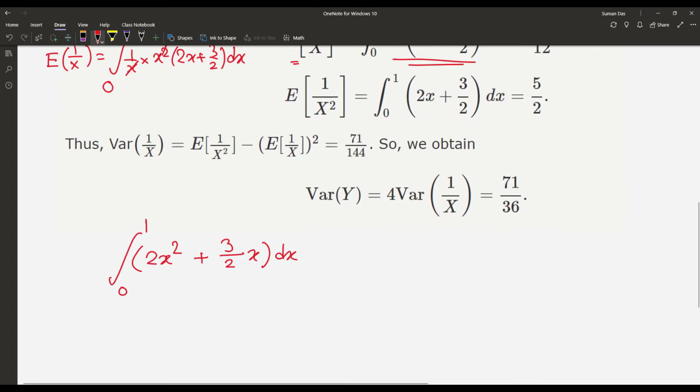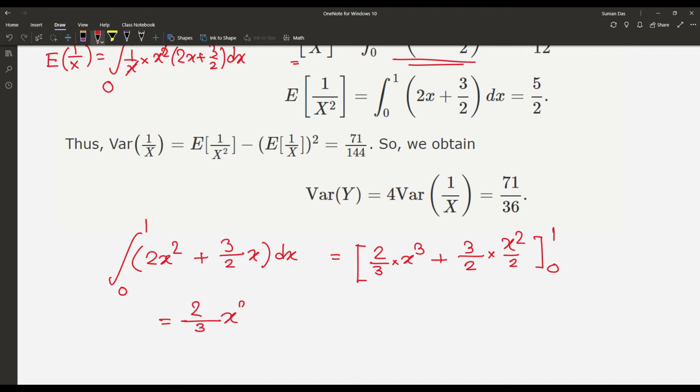After integration we get 2 by 3 into x cube plus 3 by 2 into x square by 2, from 0 to 1, or 2 by 3 x cube plus 3 by 4 x square from 0 to 1, as 0 gives 0.